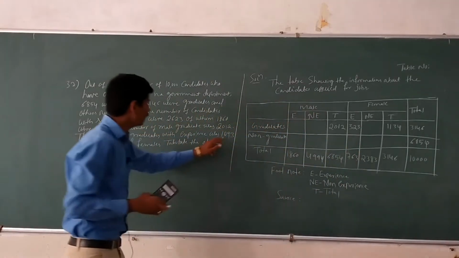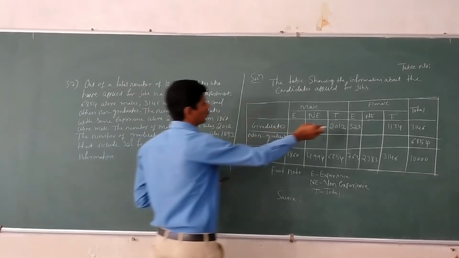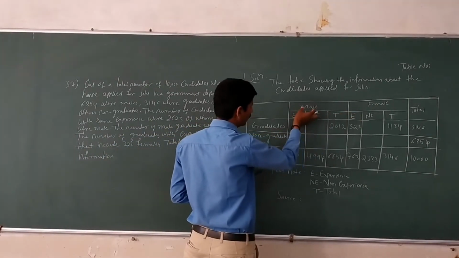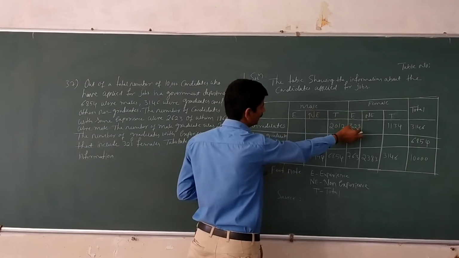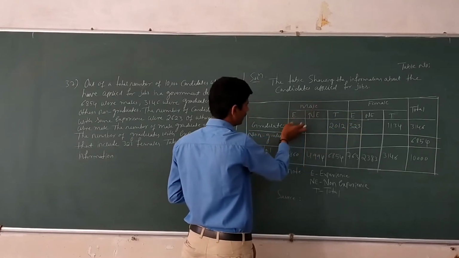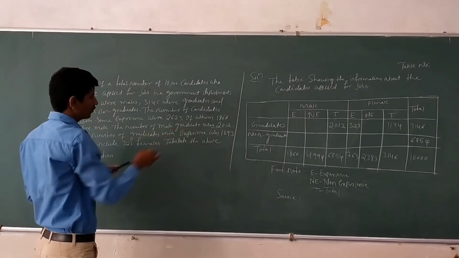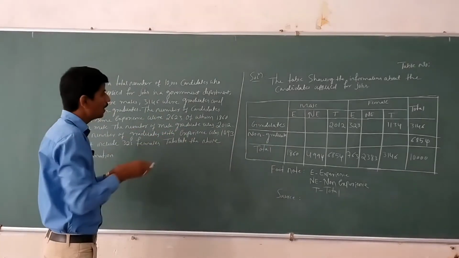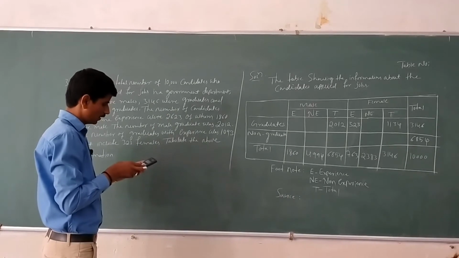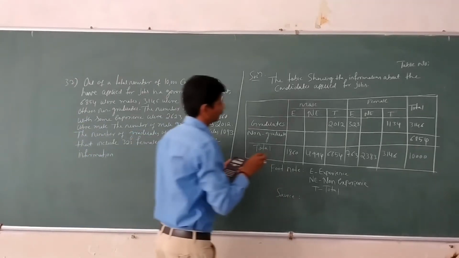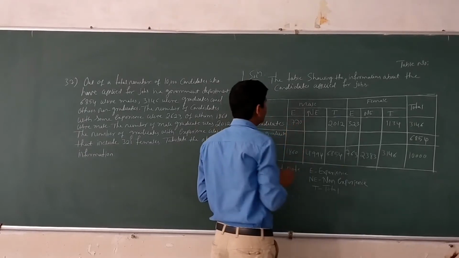We want male experience total. Here they are given directly: female experience was 323. The number of graduates with experience, both male and female, is 1,093 minus female experience 323. Then we get 770 male experience.